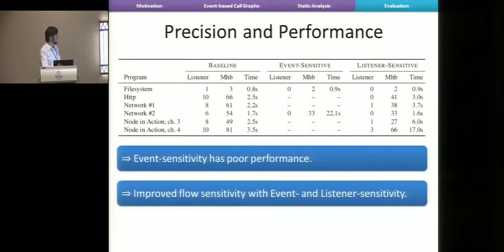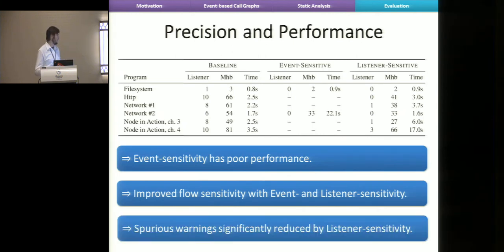We do see that using event and listener sensitivity improves flow sensitivity, because the may-happen-before relations are smaller than the baseline. So you do regain some flow sensitivity by unfolding the loop. And finally, the conclusion is that the listener sensitive analysis reduces the number of spurious warnings significantly. It only reports 5 in total compared to, I think, 44 or so.